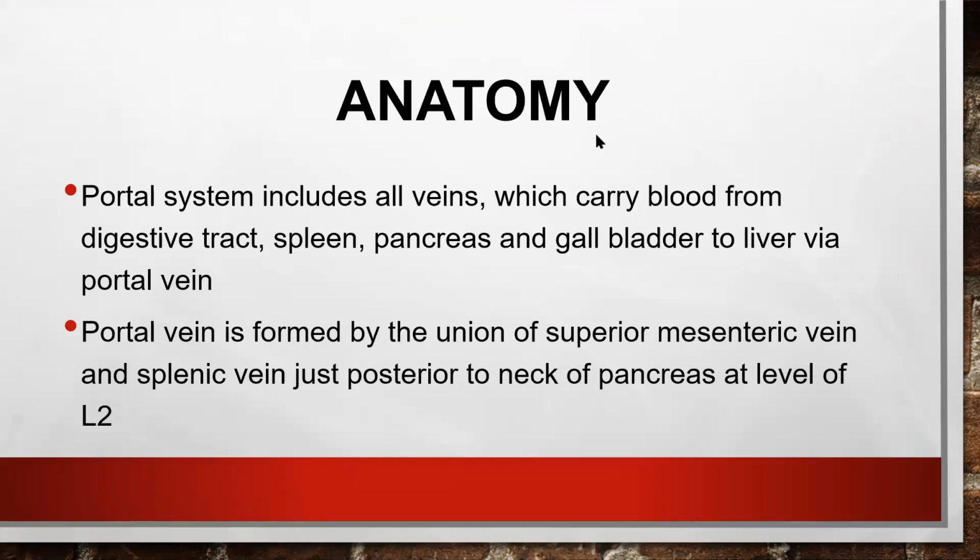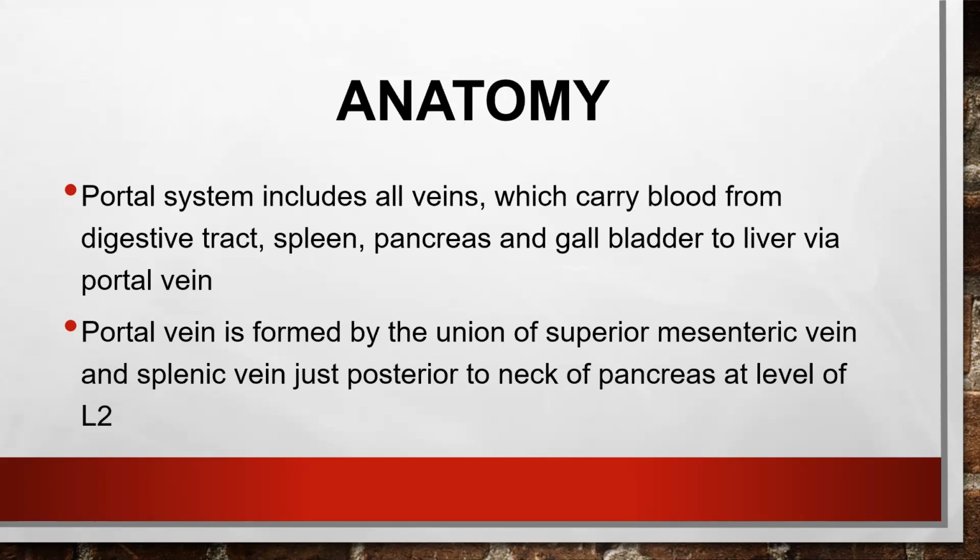All the food particles and everything which we eat are going to be broken down in the intestine and absorbed in the intestine, and the absorbed material has to go into the systemic circulation. But before entering into the systemic circulation, they have to go via the portal system.